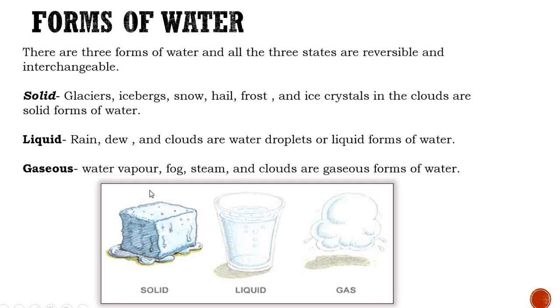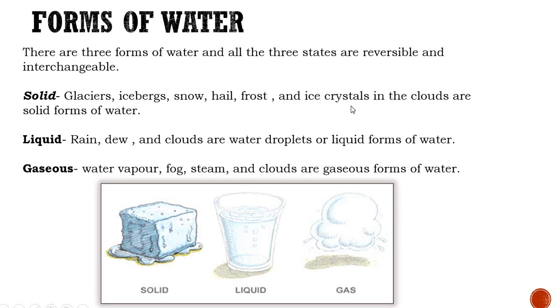In the gaseous form, water vapor, fog, steam, and clouds are the gaseous forms of water. So these are the different forms of water: solid, liquid, and gaseous. And all these states are interchangeable or reversible.